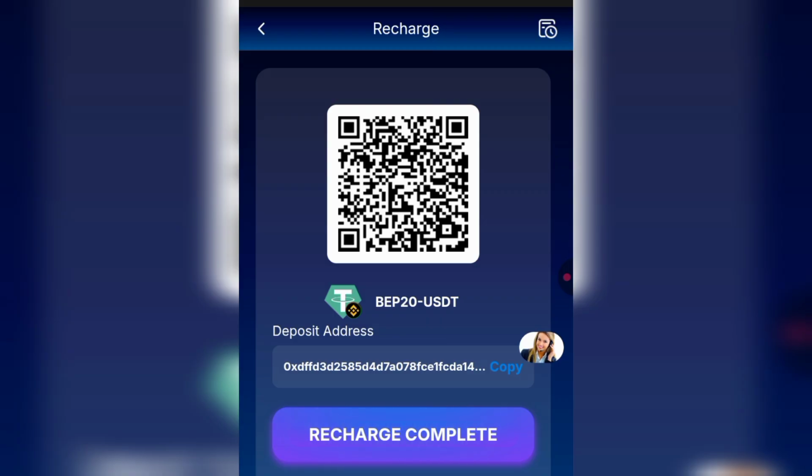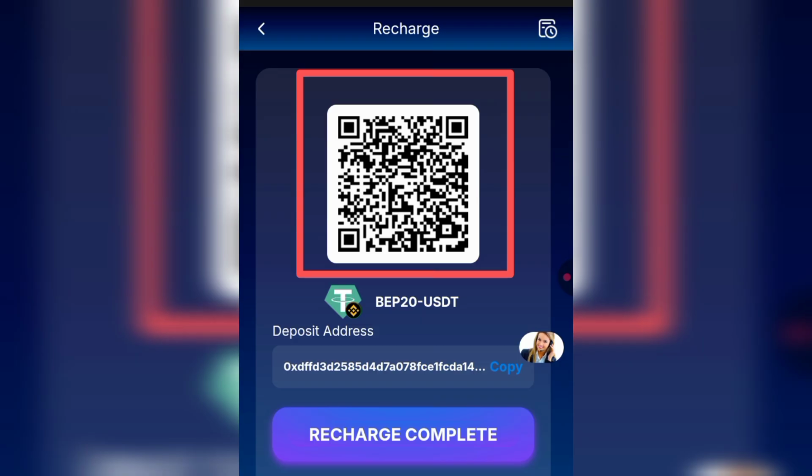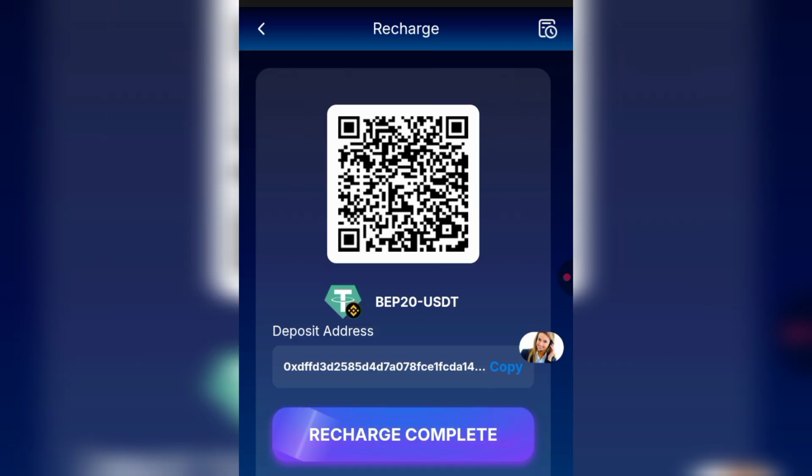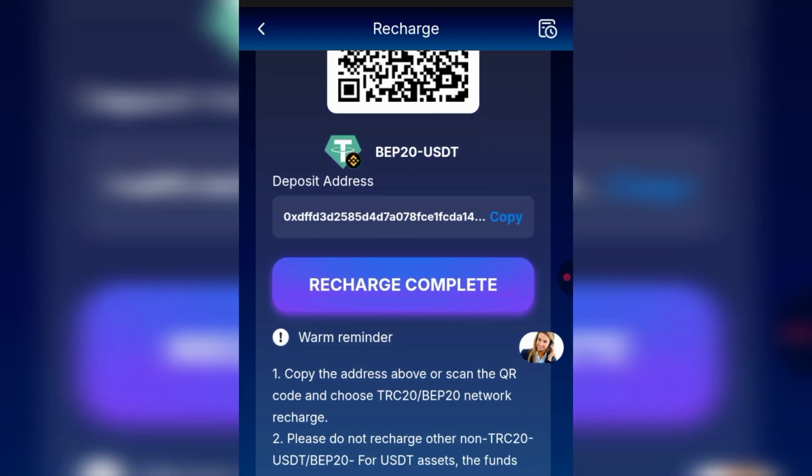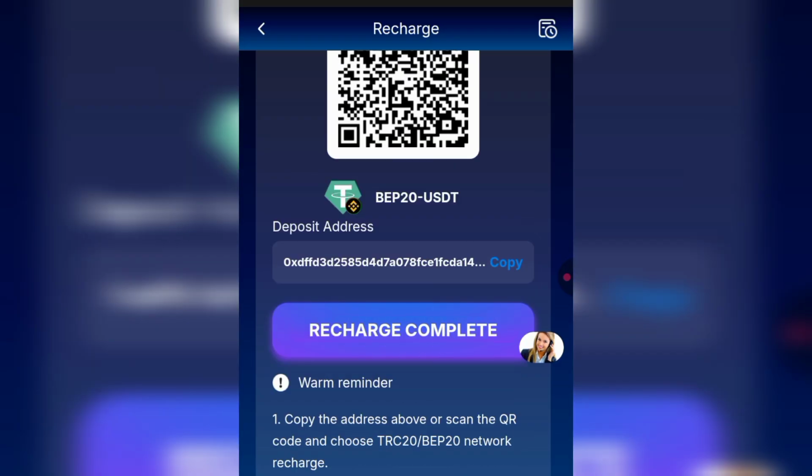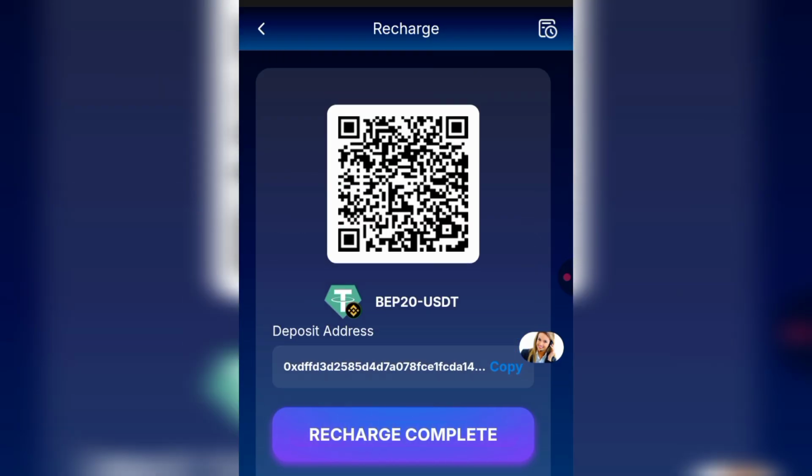Once you are brought to this interface, you can recharge. If you have two phones, you can recharge by scanning the barcode right here, or you can simply click on copy right here to copy the wallet address and go to your bank account and make the recharge. Once the recharge is complete, you come right here and click on recharge complete. Once you click on it, they will verify whether the recharge has arrived, and once they finish verifying, it will be credited. But if you still don't understand what I said, you can read all this and learn how to make a successful recharge into this platform.